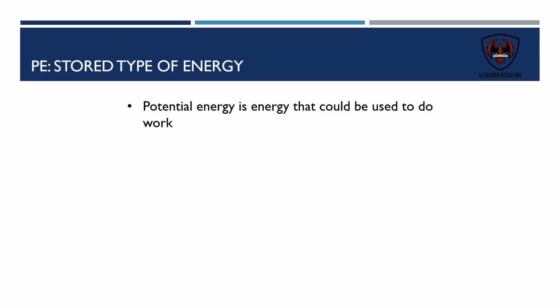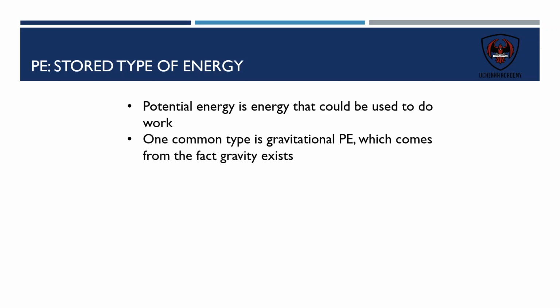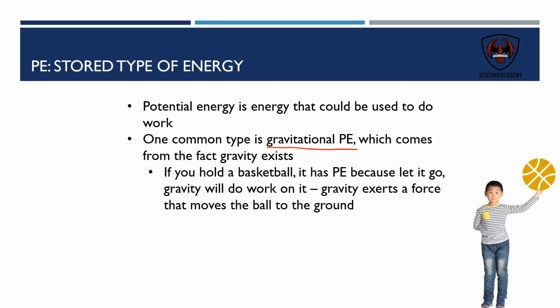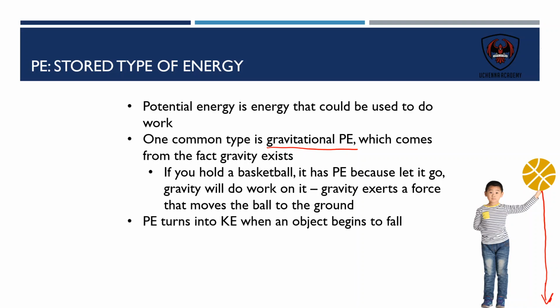So, in summary, potential energy is a stored type of energy, could be used to do work. The type of potential energy we're really focused on is the gravitational potential energy, which comes from the fact that gravity does exist. Yes, it does. If you hold a basketball like this, this budding baller here up, that basketball has some potential energy in it. And if you let it go, gravity will exert a force on this basketball and allow it to then fall down, move the basketball to the ground, and the basketball will lose this potential energy as it starts to fall. The potential energy will turn into kinetic energy as the object is falling.